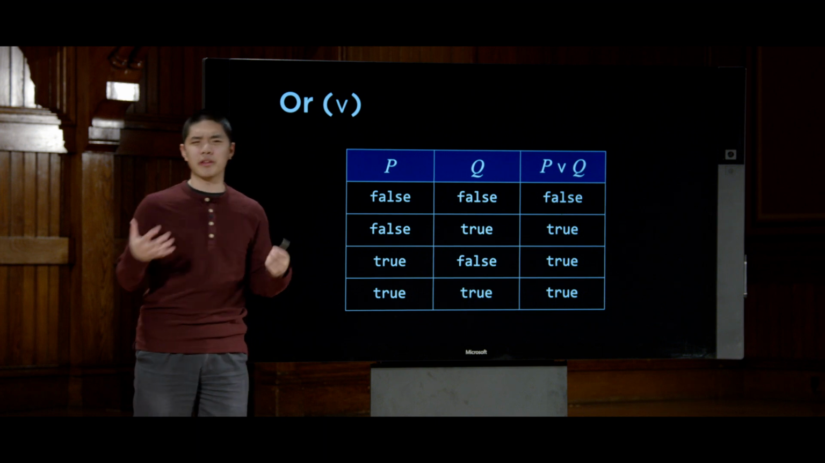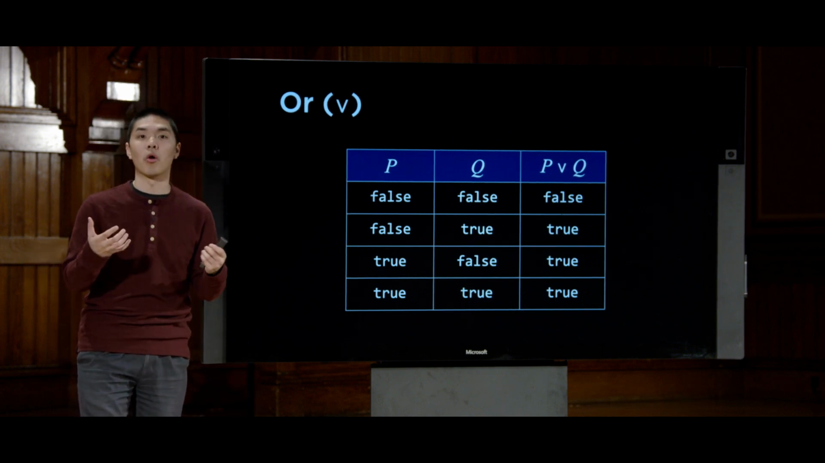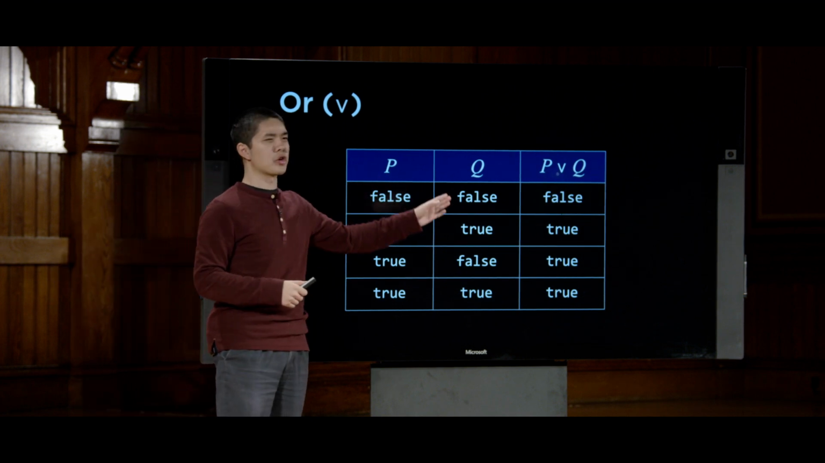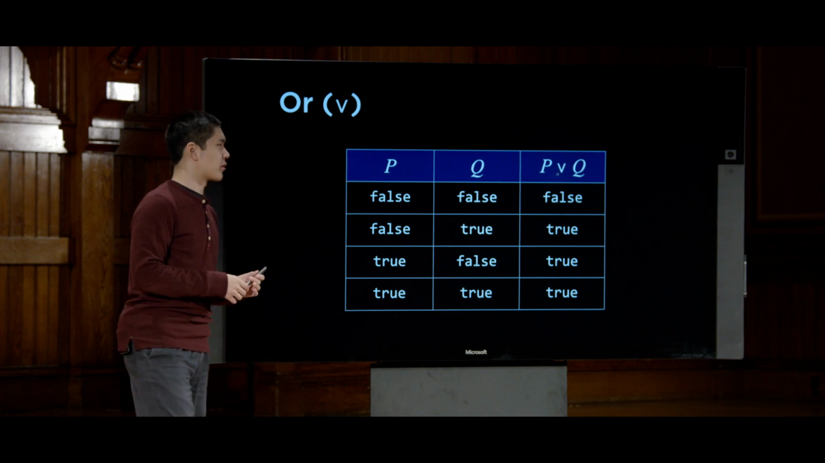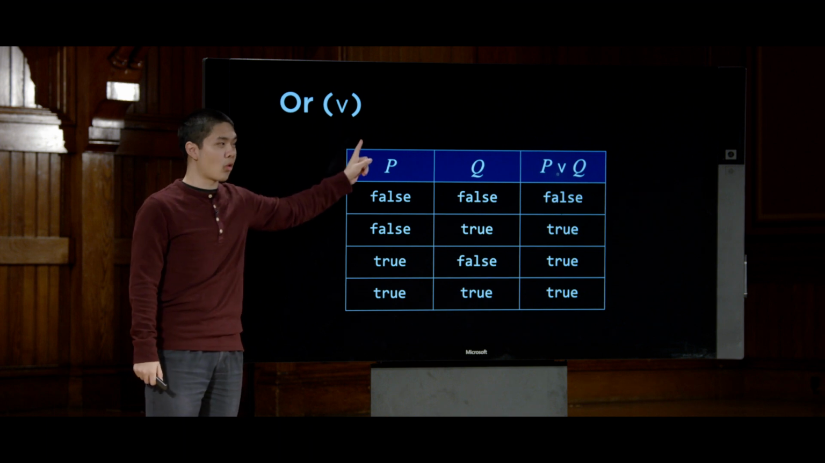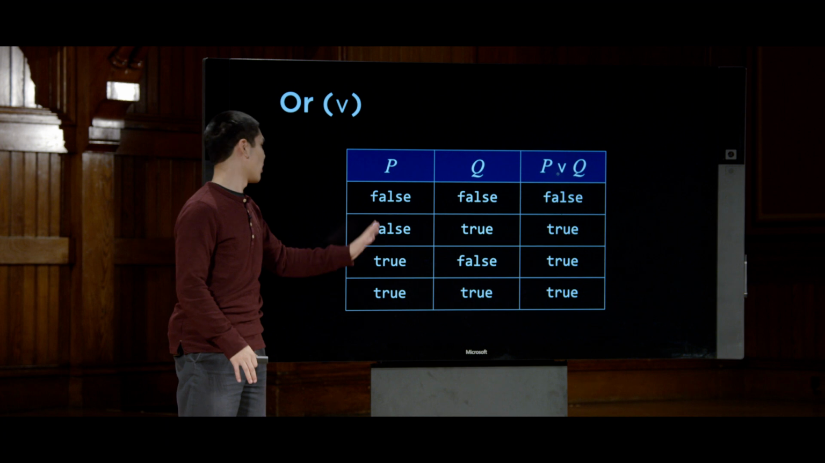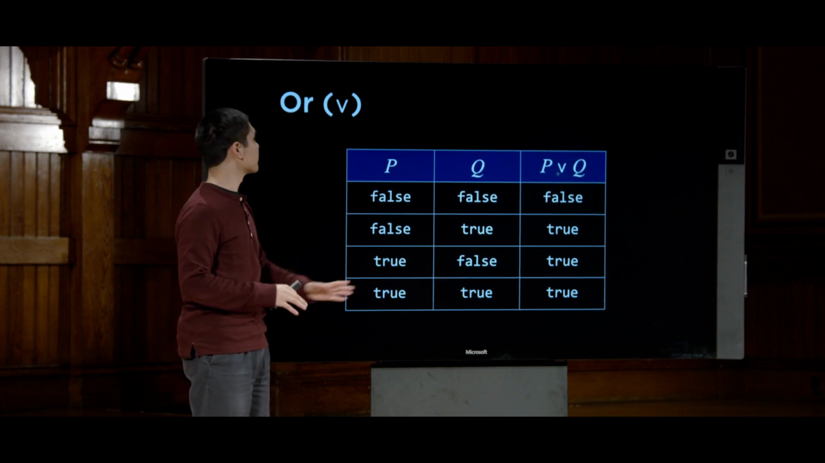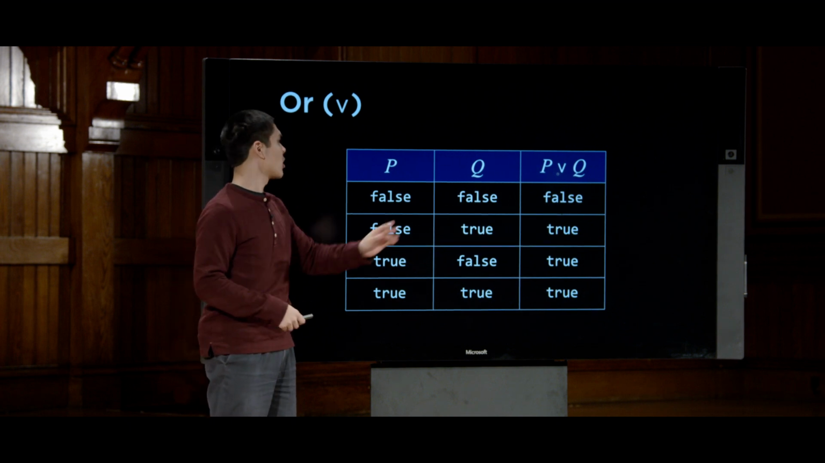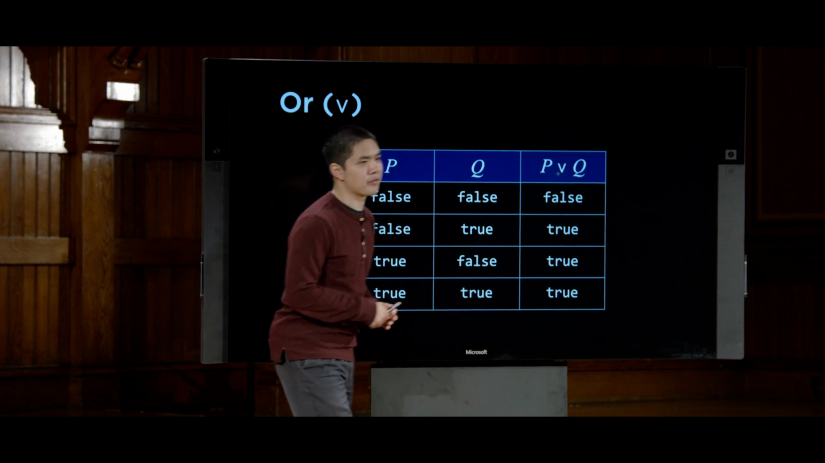Now, this is mostly consistent with the way that most people might use the word or in normal English, though there is sometimes when we might say or where we mean P or Q, but not both, or we mean it can only be one or the other. It's important to note that this symbol here, this or, means P or Q or both, that those are totally OK. As long as either or both of them are true, then the or is going to evaluate to be true as well. It's only in the case where all of the operands are false that P or Q ultimately evaluates to false as well.